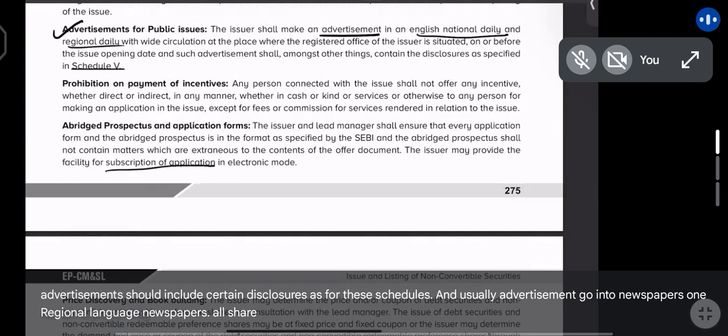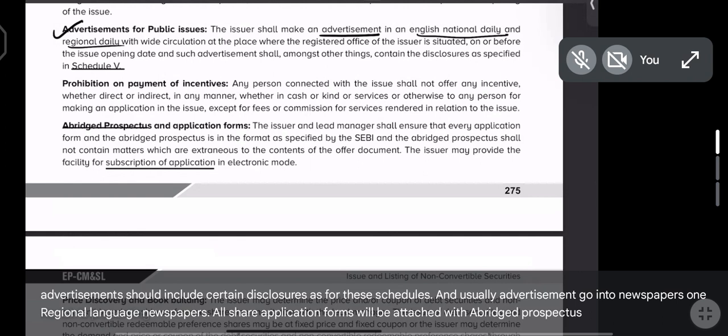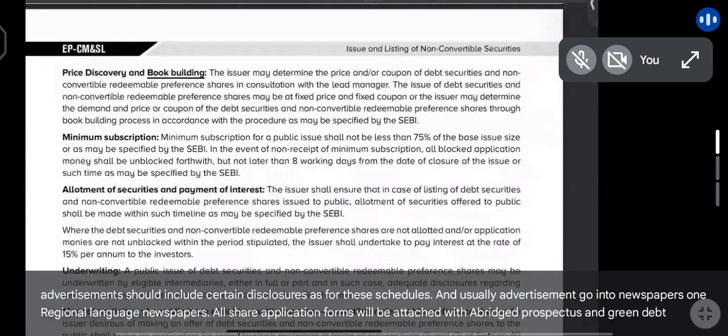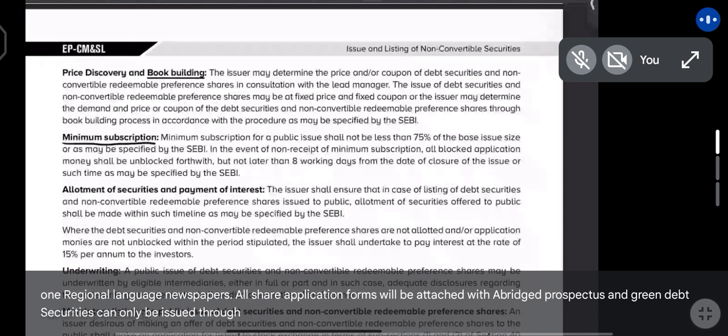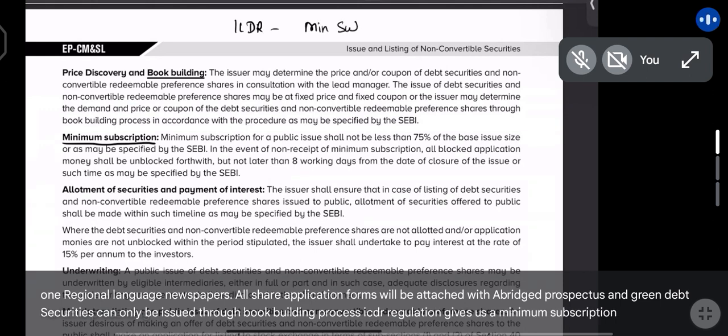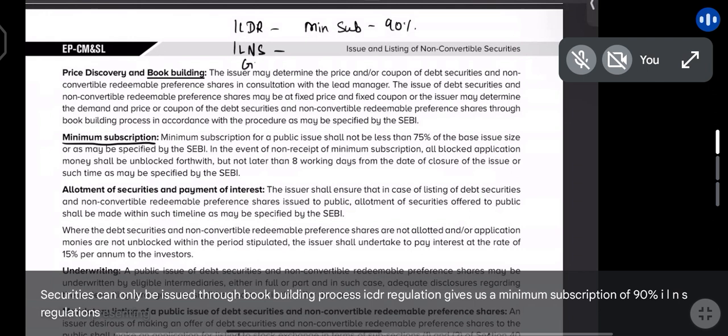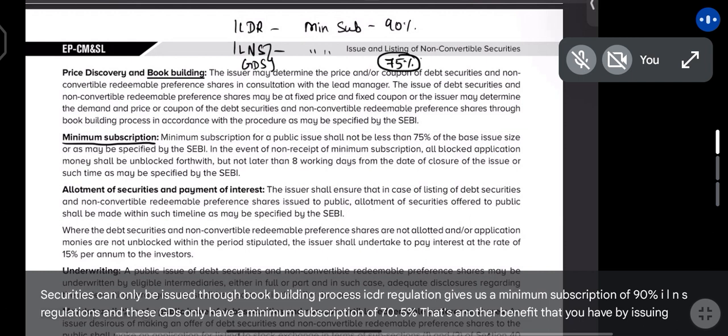All share application forms will be attached with the abridged prospectus. And green debt securities can only be issued through the book building process. And the ICDR regulations give us a minimum subscription of 90%. Under the ILNS regulations, these GDS only have a minimum subscription of 75%. That's another benefit that you have by issuing these securities.